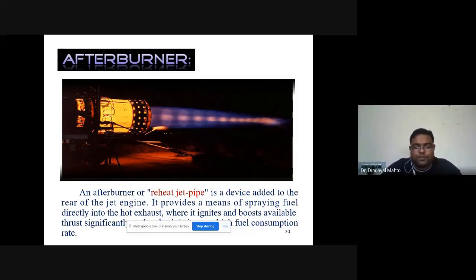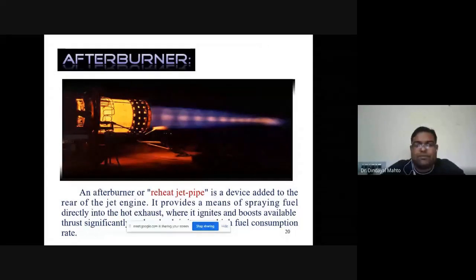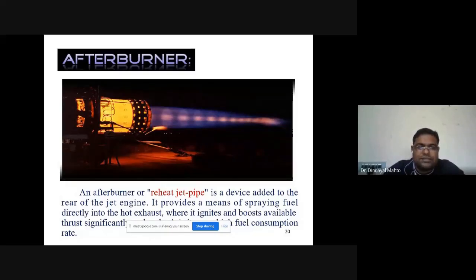But the problem with this configuration is that overall specific fuel consumption will be more if we are operating the afterburner for a longer period of time. Overall efficiency of the engine will be very poor. So this type of arrangement should be used for a shorter period of time. And in aircraft, we prefer afterburning operation only in takeoff and sudden altitude change in the cruising condition.